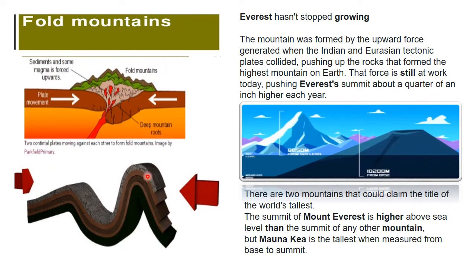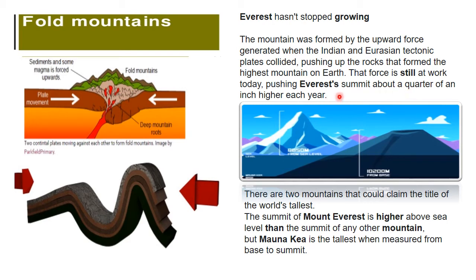Now, an example of fold mountains is the Himalayan range, and in the Himalayan range we have Mount Everest, and they are still growing. And why are they growing? Because the Himalayan mountain range is the result of two tectonic plates, namely the Indian and Eurasian. These are still moving, because we have just learned that the tectonic plates are moving. While they are still at work, they keep pushing. Now there are two processes, the external and the internal, and both of them keep happening. But when we say that Everest is growing, at what rate is it growing?